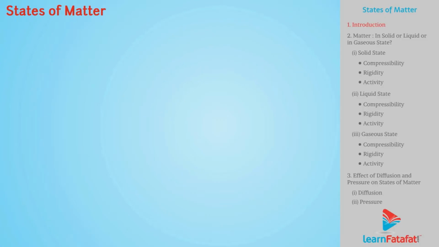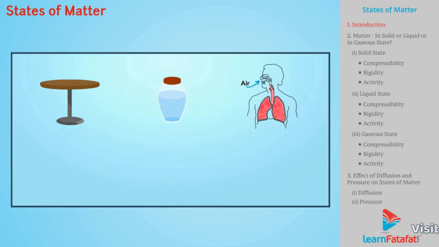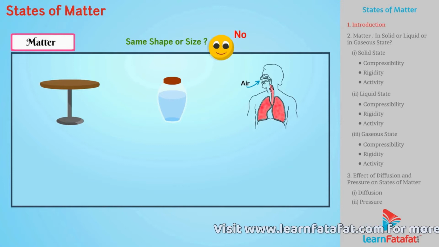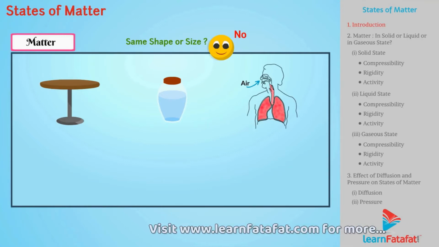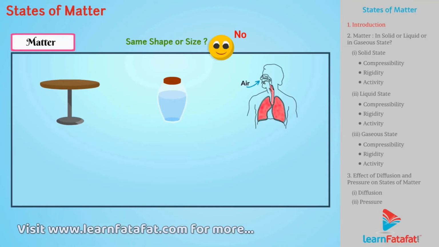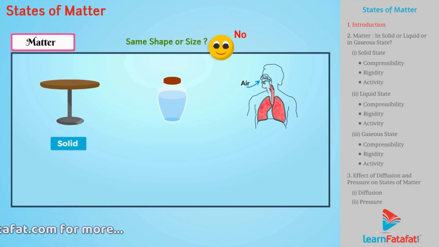Dear students, all things in our surrounding, say a table or jar of water or air we breathe, are kind of matter. But do all these have same shape or size? No, they don't. This is because all of them are in different states. A table is in solid state, water is in liquid, and air is in gaseous state.